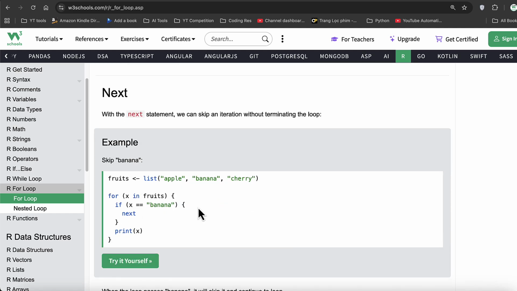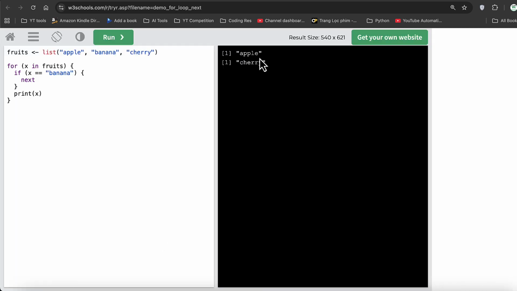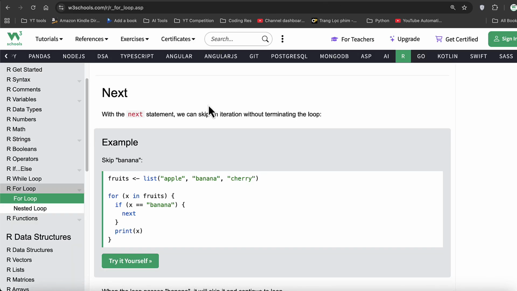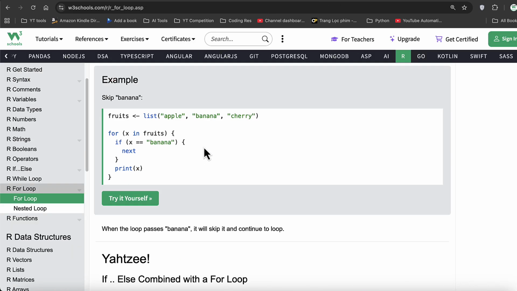Similarly, the next statement is also there. It skips a beat. See, banana is not printed because we are saying, hey, loop through these fruits. If you find a banana, just skip it. I don't want to see the banana as an output. So if you want to skip certain words out from your selection or from your sequence, this is one way of doing it. That prints all items except banana, or there can be many other items as well, depending on what you want to do. So the next will skip an item, but it will continue the loop. The break will stop the execution flow and end the loop completely.